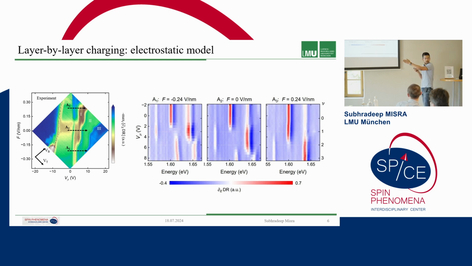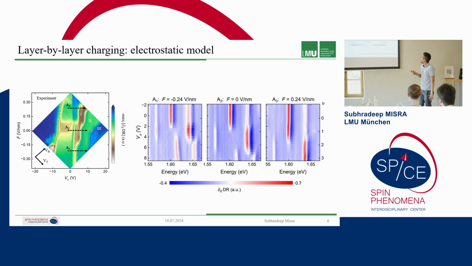This I also showed you before: first we have the M1 exciton, and then when we have one electron per moiré cell, which is the filling factor 1, we lose this neutral exciton and we have the M1 minus and M2 minus tilde, and then we have a second charging step, as I just explained before.